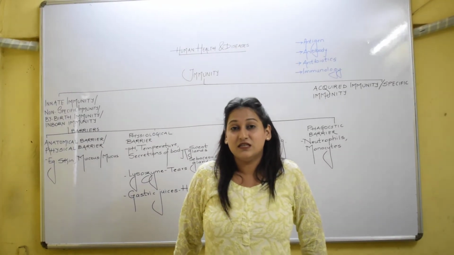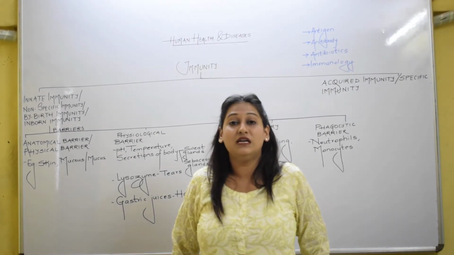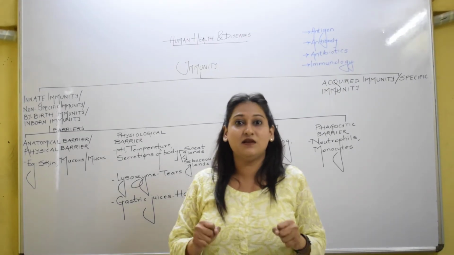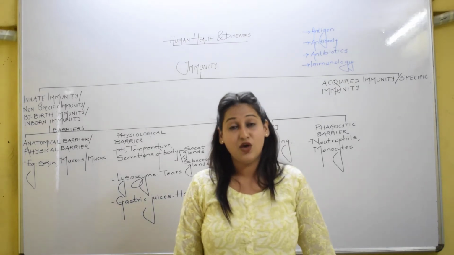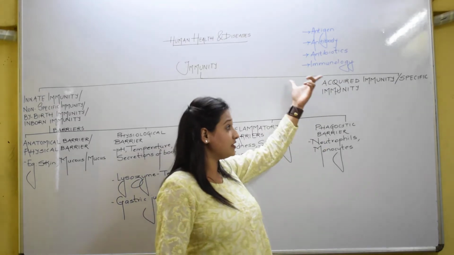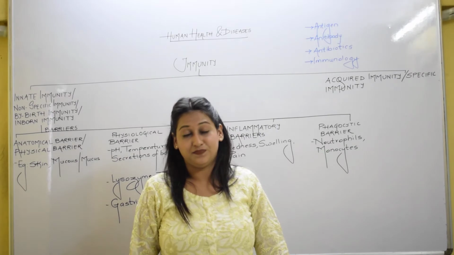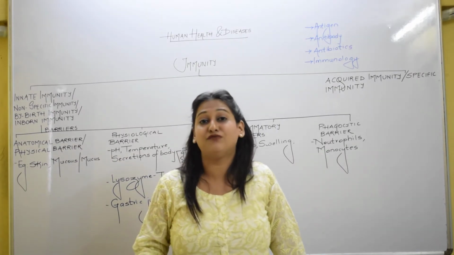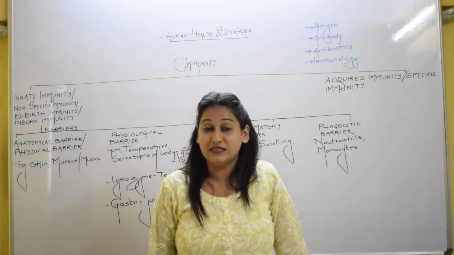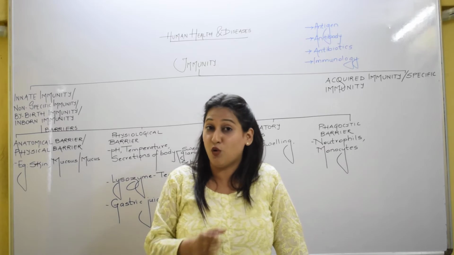Innate immunity is called by birth immunity because it is our self-sustaining mechanism against the pathogen. On the other hand, we have acquired immunity, which is also called specific immunity. Acquired immunity is developed after birth, whereas innate immunity is developed as we are born. So it goes with us.